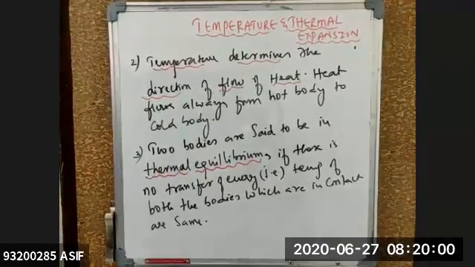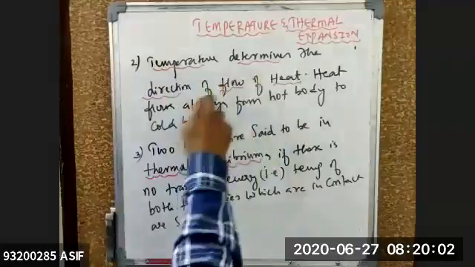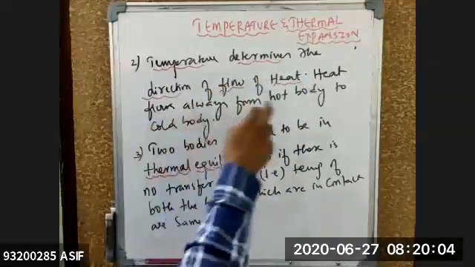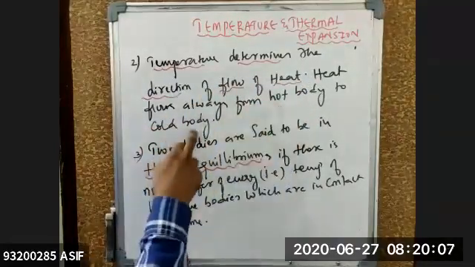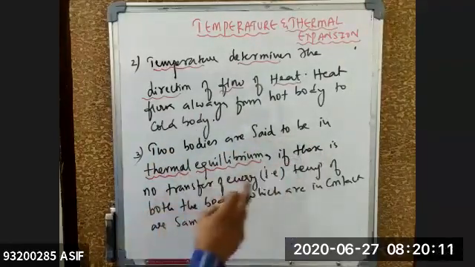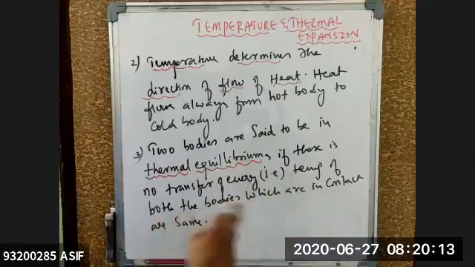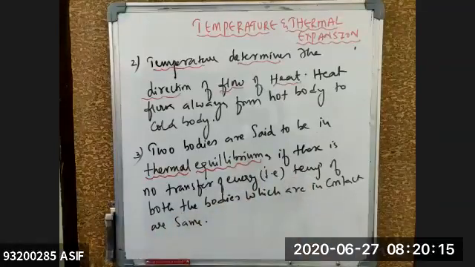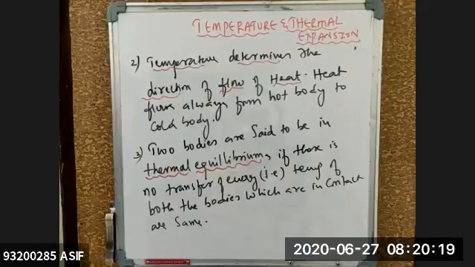So you got the temperature right now. Temperature determines the direction of the flow of heat, and heat flows always from which body, beta? Hot body to cold body. Now two bodies are said to be in thermal equilibrium if there is no transfer of energy, that is, the temperature of both the bodies which are in contact always remain the same. Clear for everyone? Yes, sir. Yes, sir.